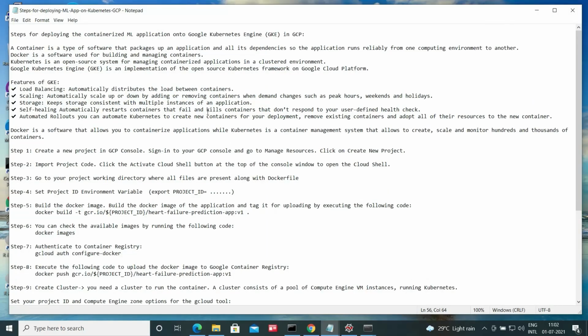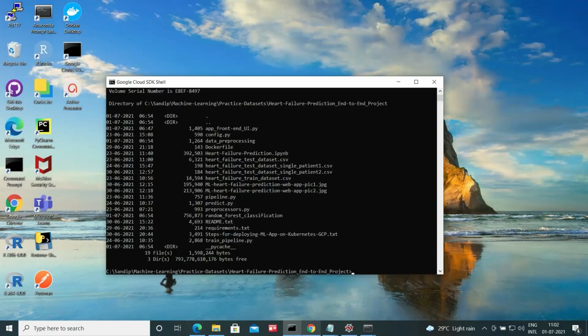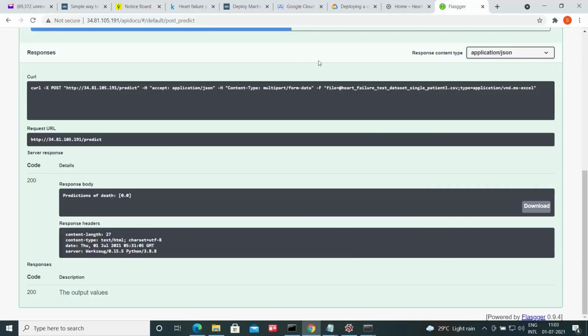We have deployed this containerized ML application onto Google Kubernetes Engine, GKE, in GCP. So it is running from the Google Cloud, and I have made it public already. I tested it from other machines and other browsers, and it is running very fine.